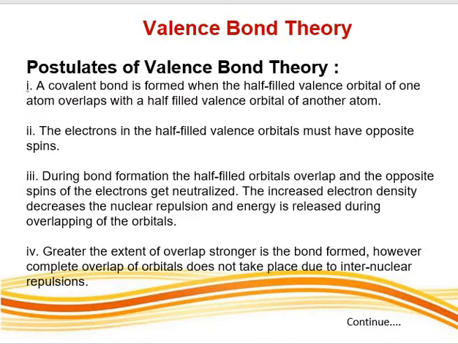Next postulate is saying greater the extent of overlapping in between the orbitals having unpaired electron, the stronger bond is formed. However, complete overlap of orbital does not take place due to the internuclear repulsion.